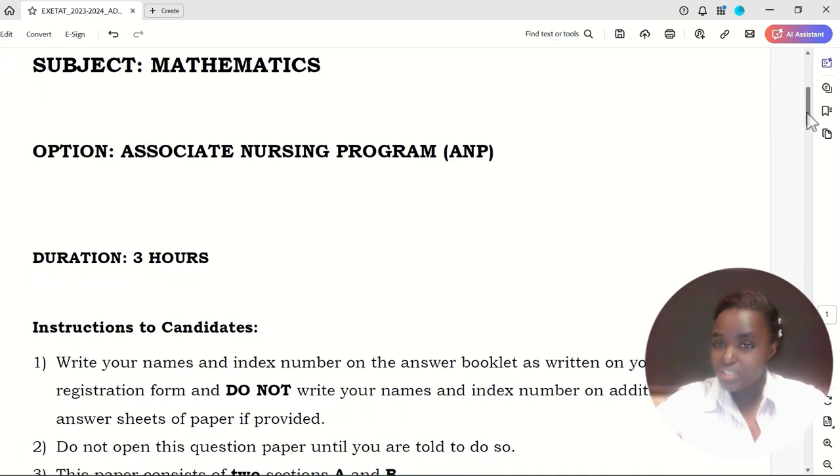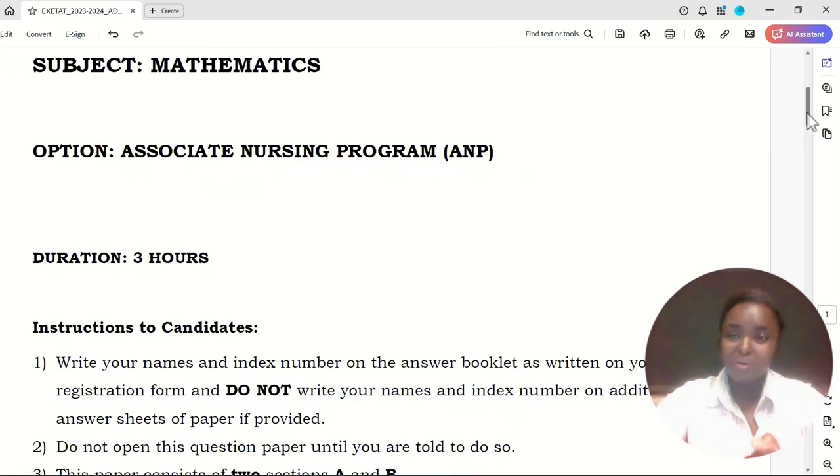So if you are a student, make sure to read the instructions well. That's the first thing. Read the instructions well, write your identification well, and make sure that everything is in order,